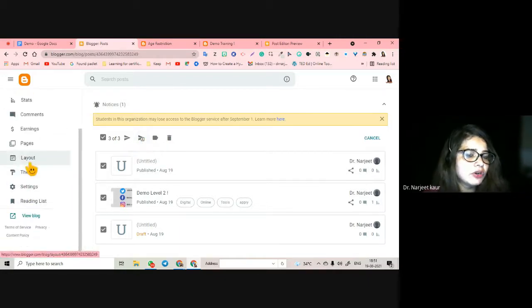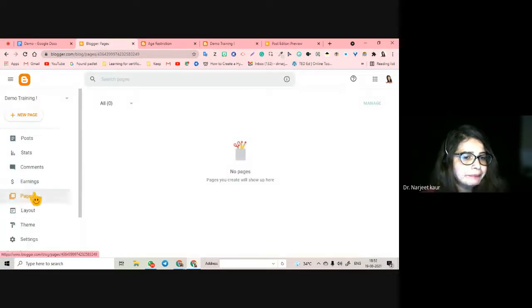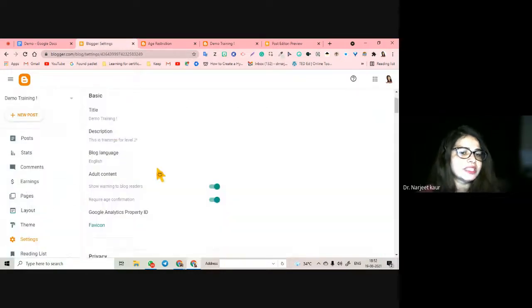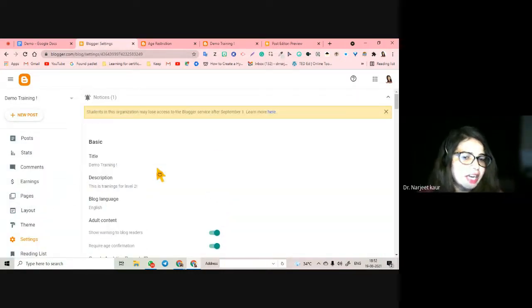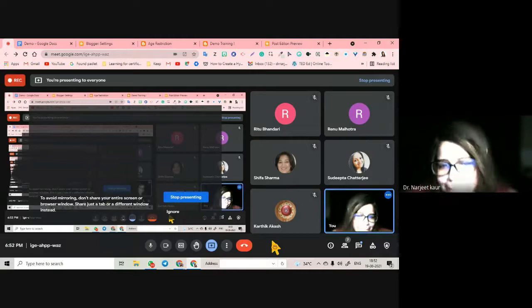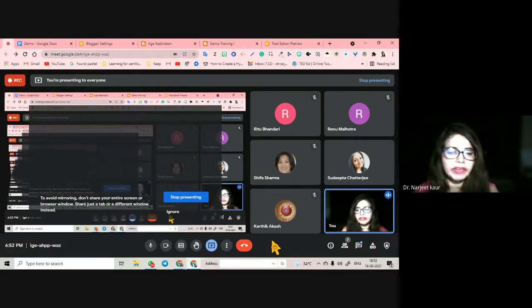And you are going to be tested on changing the layout. You are going to be tested on changing something in the theme, one theme, any theme they will tell you to change. And you are going to be tested in the settings, three settings that I have told you, nothing more, nothing less. Only this is going to be tested in level 2. This is all that you are going to be tested on. Yeah, I am done from my side. Now you come on, if you have any queries.